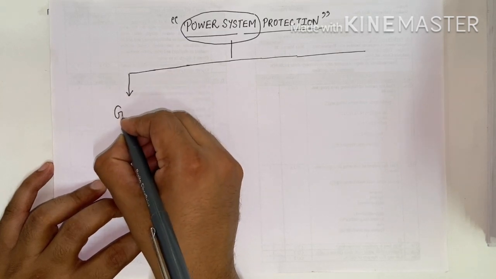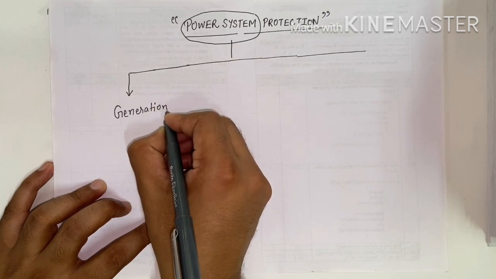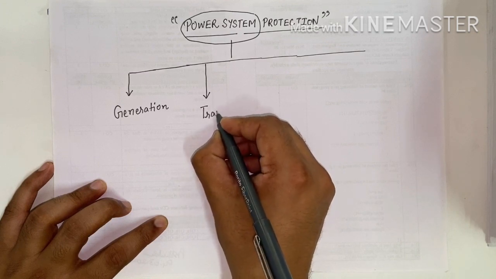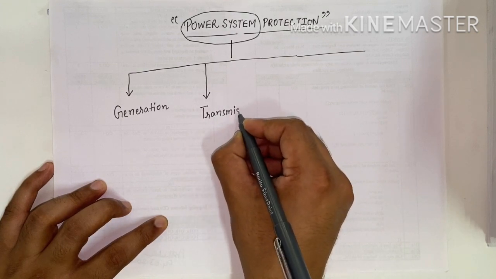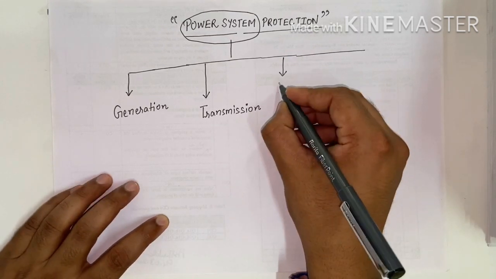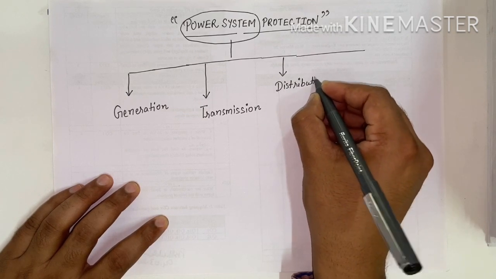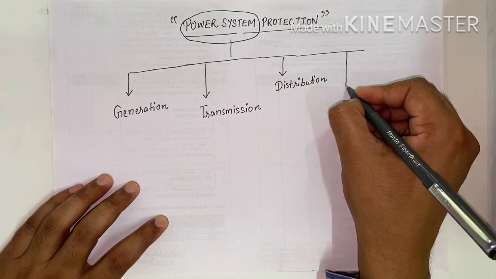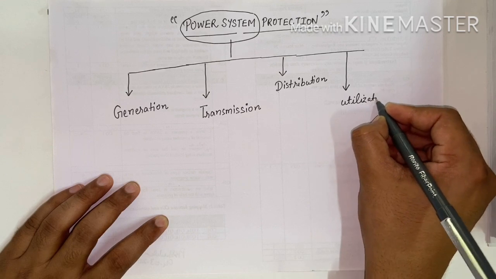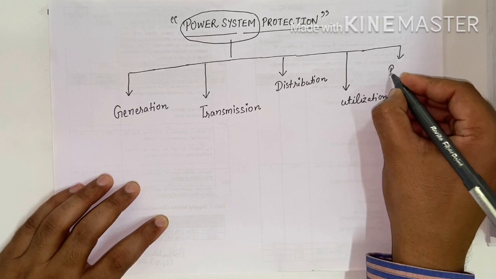First category is generation mode, second category is transmission mode, third category is distribution mode, fourth category is utilization mode, and last category is protection.